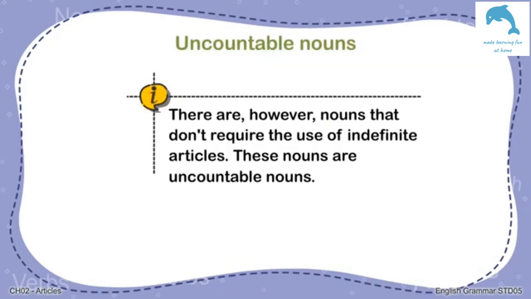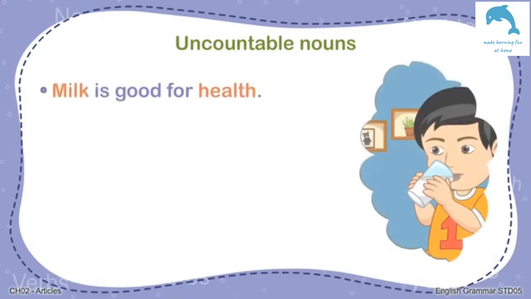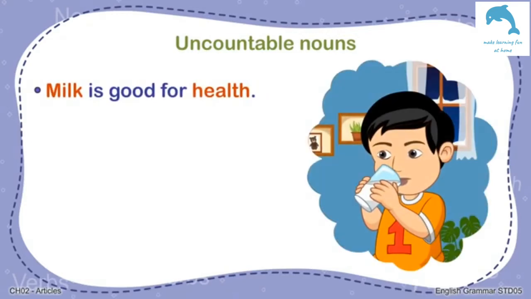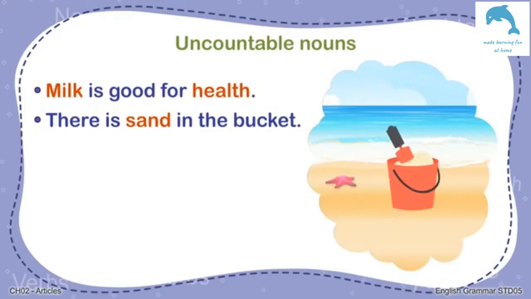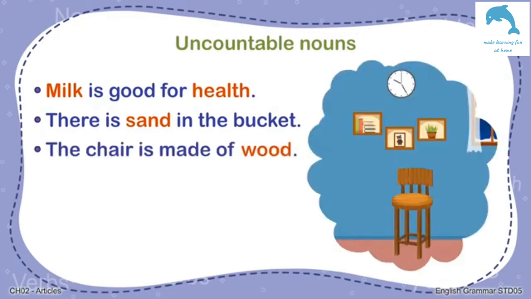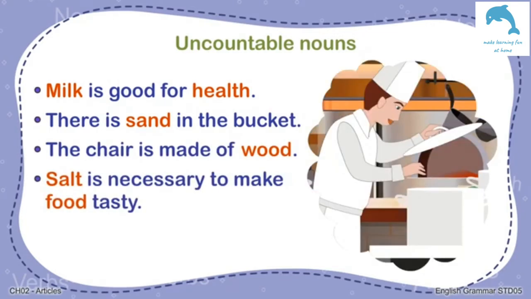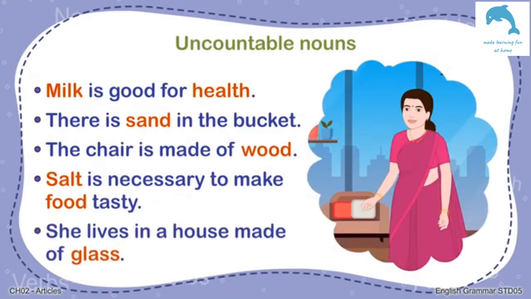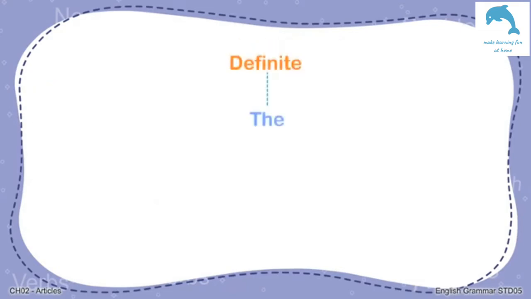There are, however, nouns that don't require the use of indefinite articles. These nouns are uncountable nouns. These are nouns that cannot be made plural. Here are some examples. Milk is good for health. There is sand in the bucket. The chair is made of wood. Salt is necessary to make food tasty. She lives in a house made of glass.